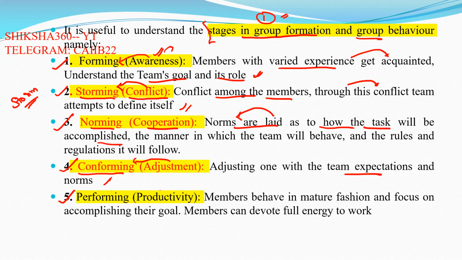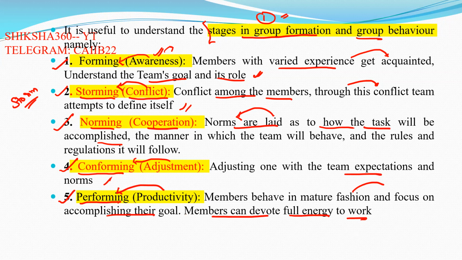So next one is productivity. Productivity basically means that we are performing well, because performing well leads to productivity. Here members behave in a mature fashion and focus on accomplishing their goal, or completing or achieving their goal. Members can devote full energy to work.